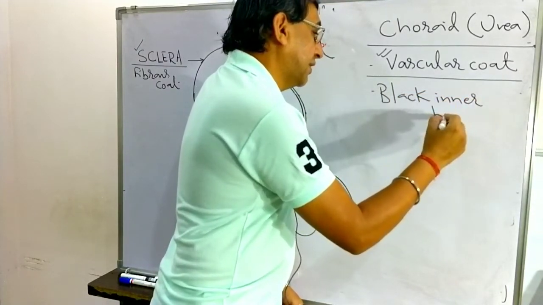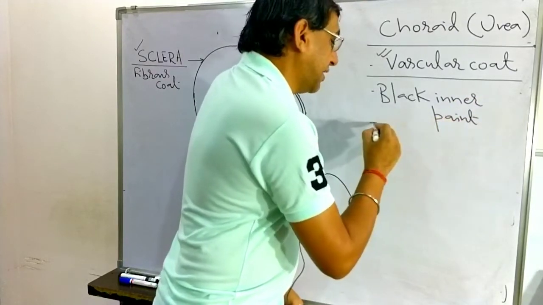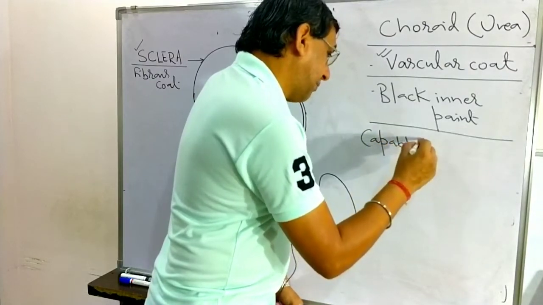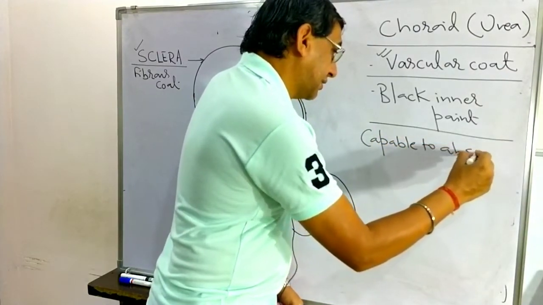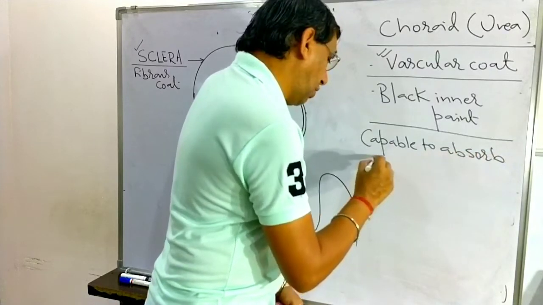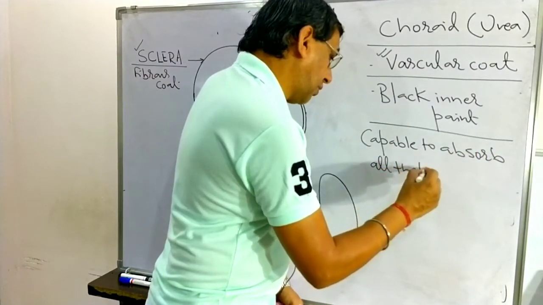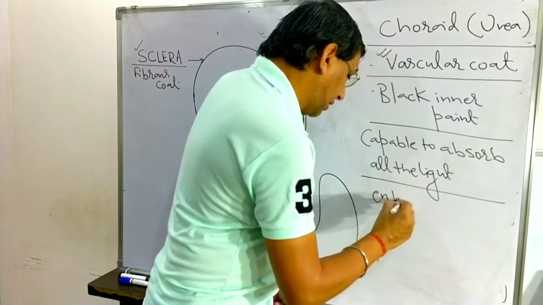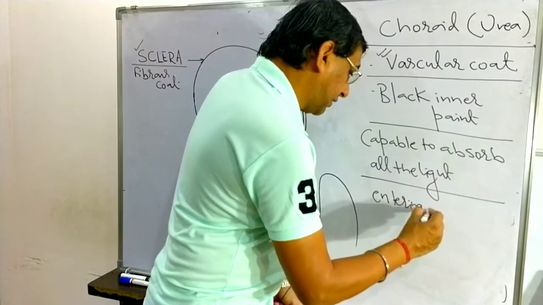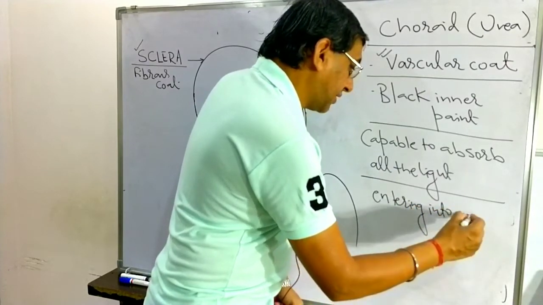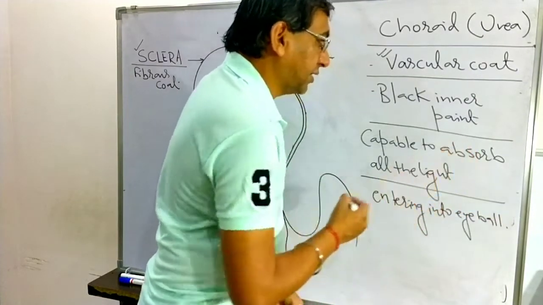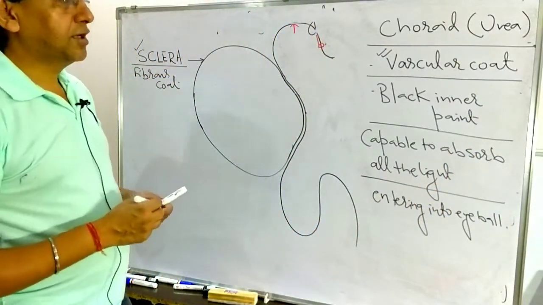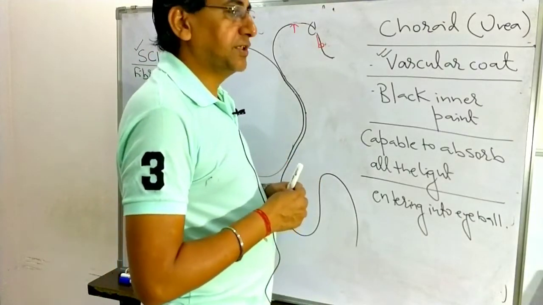It is also known as the black inner pent because it has a pigment and is capable of absorbing all the light entering into the eyeball, like what happens in a camera. That inner black layer absorbs all the light entering the eyeball with the help of one pigmented layer that is present in the retina.